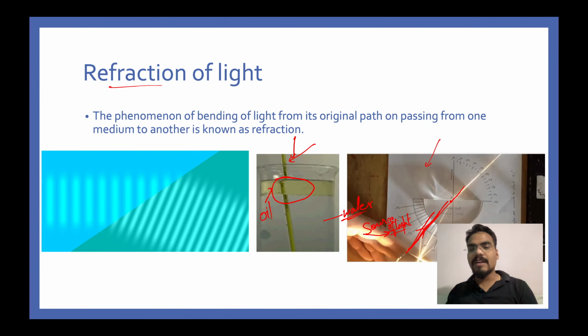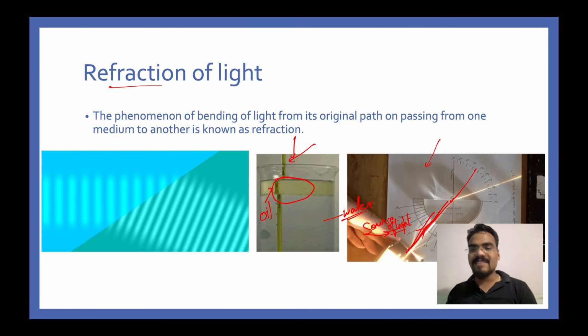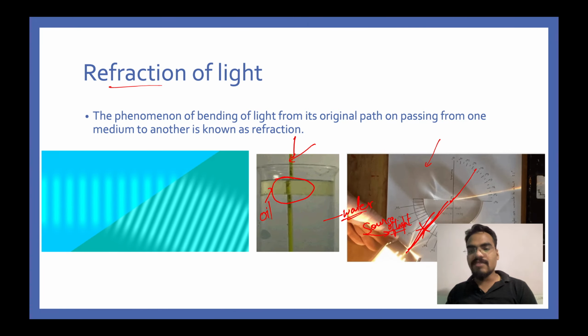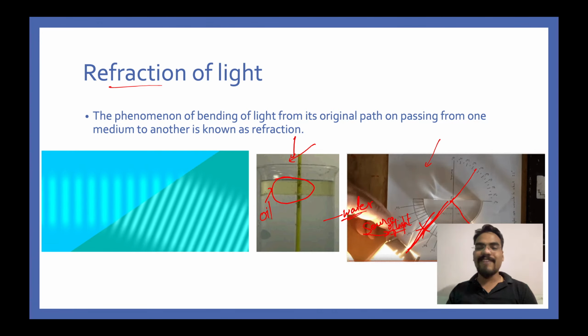Instead of coming out, earlier it was coming out, but then when you increase the angle or you change the angle, then suddenly the light appears to be coming in this direction, which means reflection takes place.